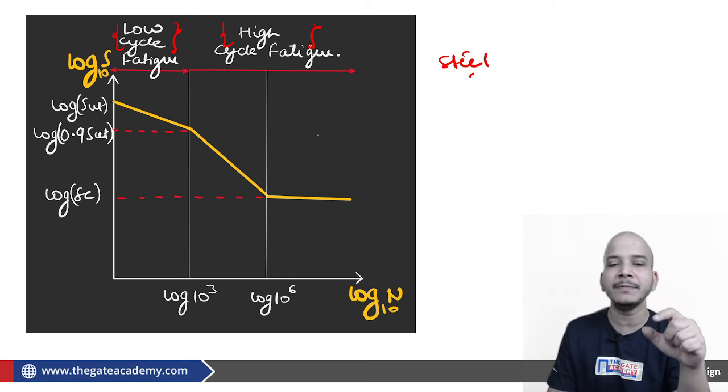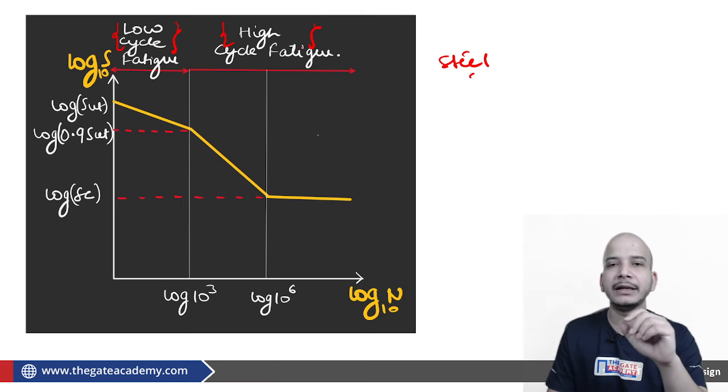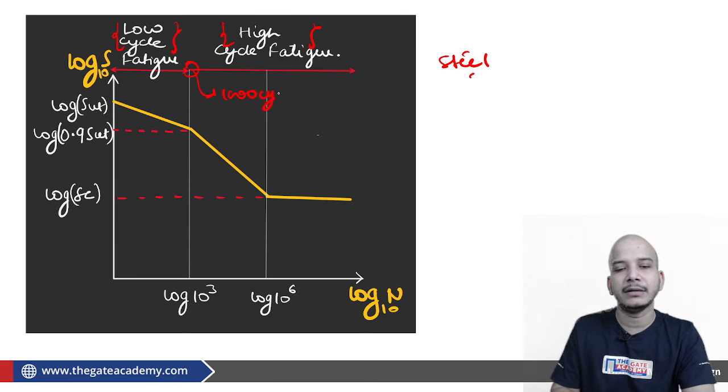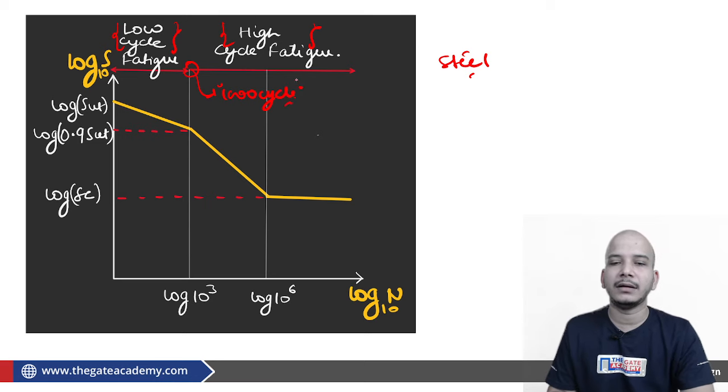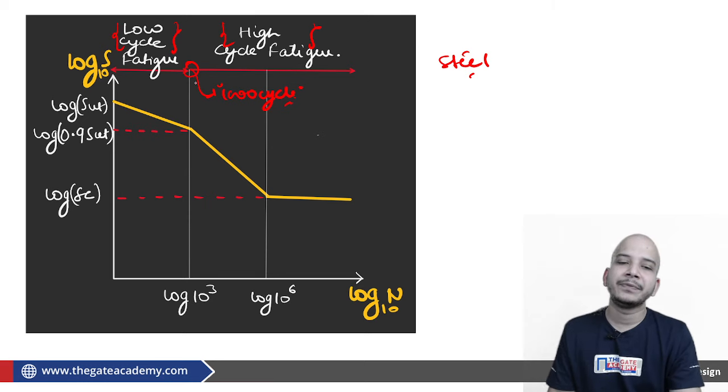Why only the high cycle fatigue? Because we design only in the high cycle fatigue range. Why only the high cycle range? Because this 1000 cycles decides whether the number of cycles is in the high cycle range or low cycle range. If 1000 plus, then we are talking about high cycle fatigue. If 1000 minus, then we are talking about low cycle fatigue.